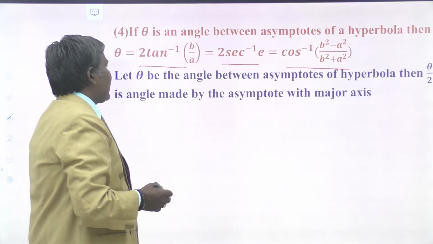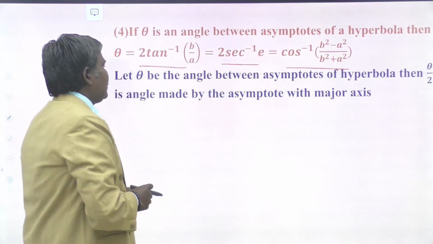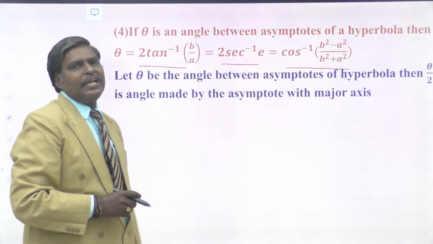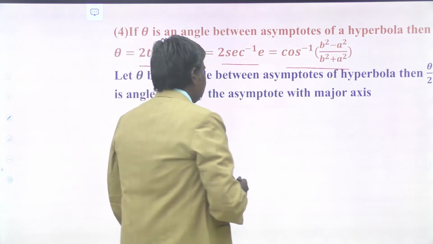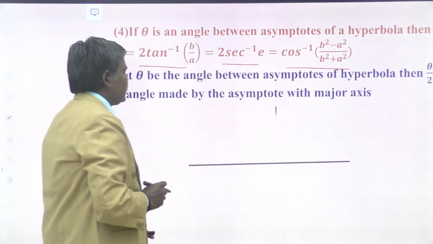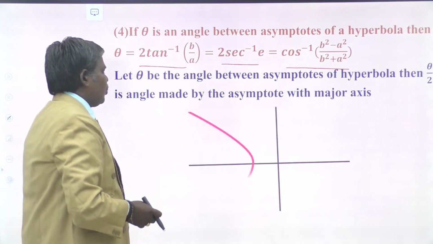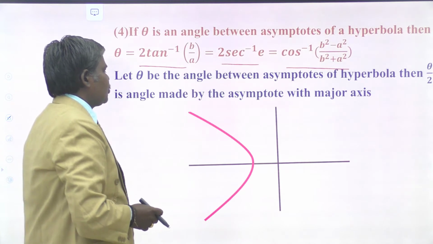So let theta be the angle between the asymptotes of the hyperbola, then theta by 2 is the angle made by the asymptotes with the major axis. Because this is the x-axis and this is the y-axis. This is your hyperbola as shown in this figure.